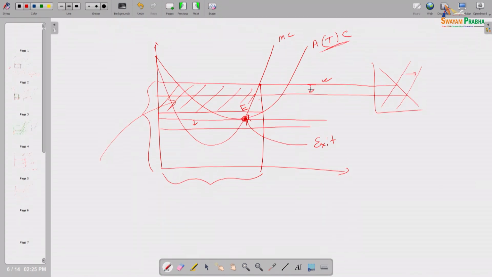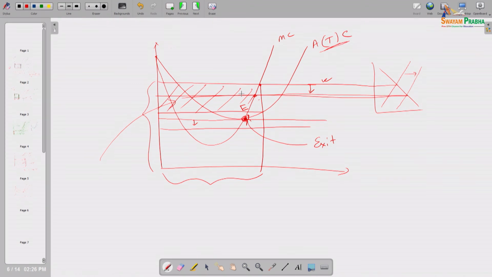When will this process stop? Look here, the price line came down, but this producer is still getting some positive profit. That positive profit information will again attract some other people, so some more people will enter.